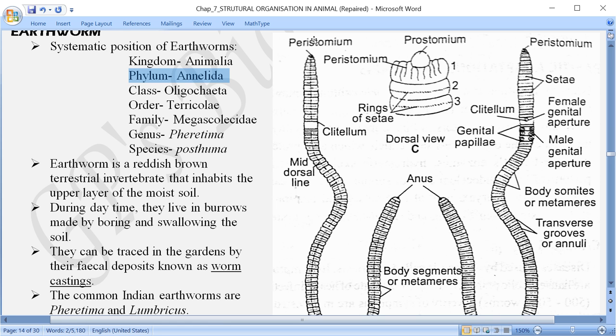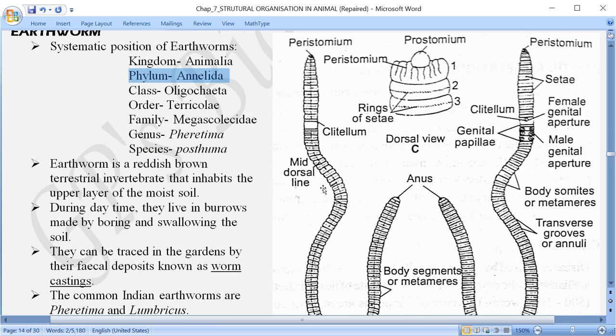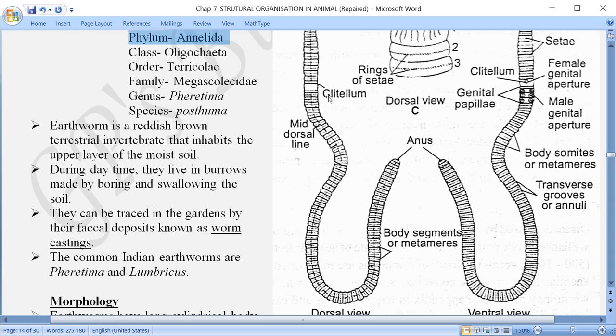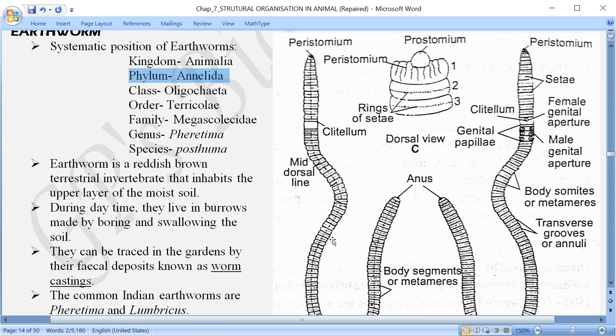This is the anterior front part, and this is the posterior. One of these figures is showing the dorsal view, and the other shows the ventral view. In the dorsal view, what we can see is a median line on the dorsal side, and on the ventral side there is no median line, but you can see some other structures, for example setae. These are useful for their movement.